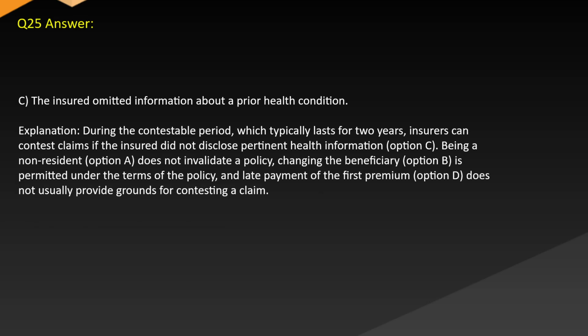Answer: C. The insured omitted information about her prior health condition. Explanation: during the contestable period, which typically lasts for 2 years, insurers can contest claims if the insured did not disclose pertinent health information. Option C. Being a non-resident, option A, does not invalidate a policy. Changing the beneficiary, option B, is permitted under the terms of the policy, and late payment of the first premium, option D, does not usually provide grounds for contesting a claim.